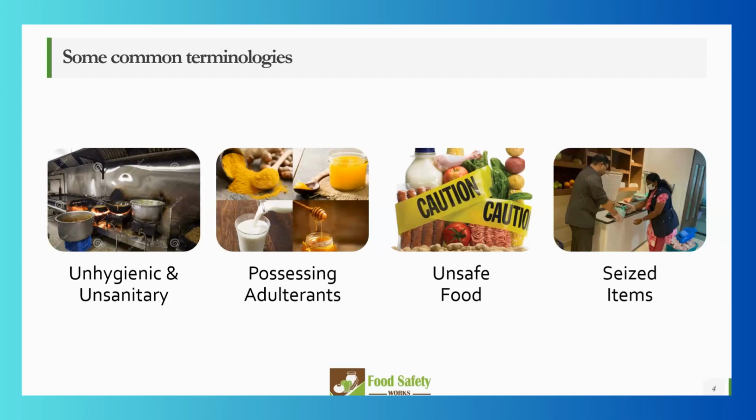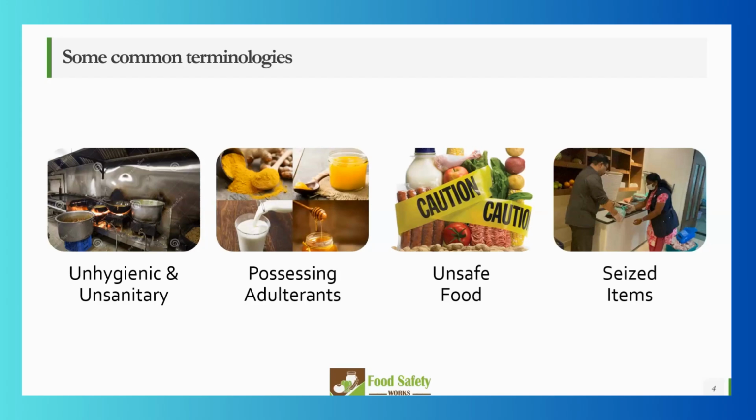When we talk about seized items, seized items are basically when the FSSAI authority comes into your manufacturing unit or your storage unit or any FBO, and they seize an item from your premises. It can be anything. You can be a catering unit, you can be a manufacturing unit, it does not matter, right?